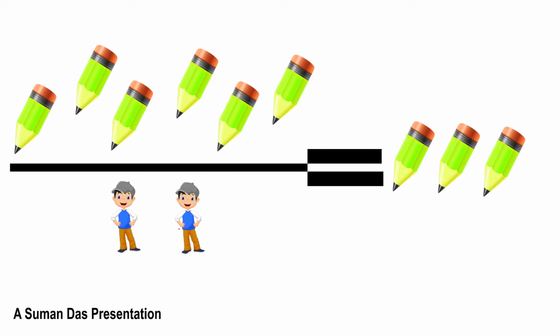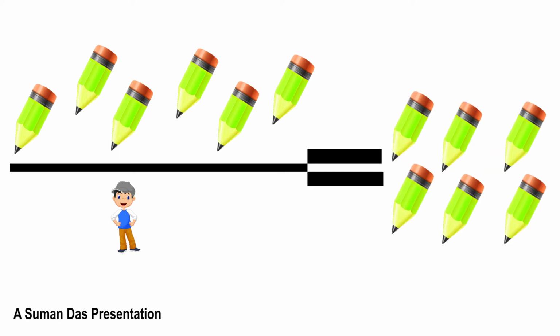Now we are reducing the number of boys. There are 6 pencils and the number of boys is 2. So each and every boy equally gets 3 pencils. Once more, there are 6 pencils and only 1 boy. So the boy gets 6 pencils.